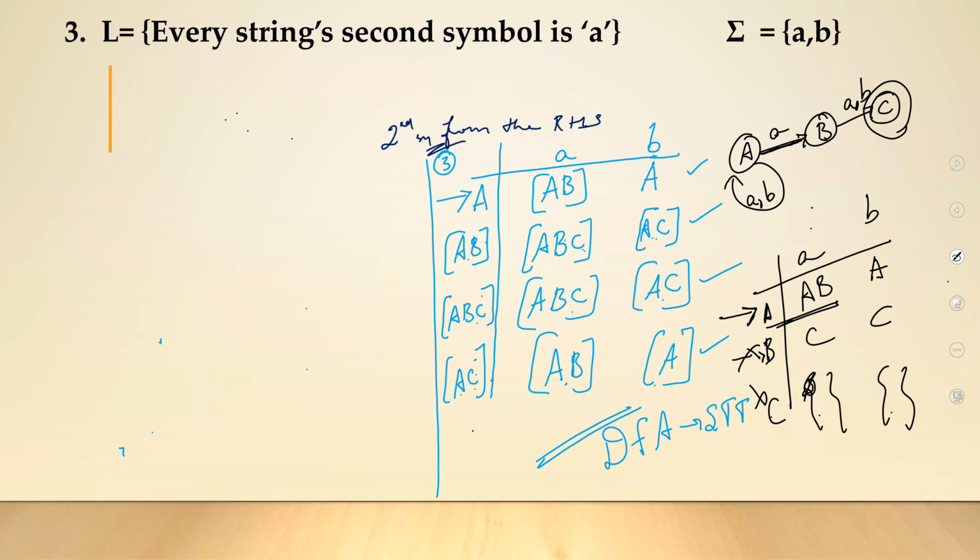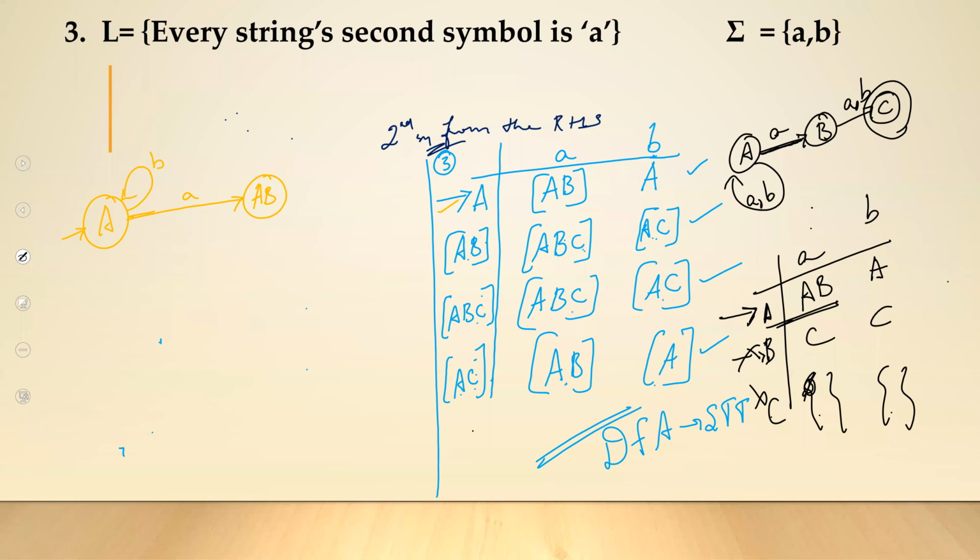Let's draw the diagram for you. Okay. So we'll start with A. You have your initial state A. From A on small a, you will be going to a new state called AB. And A on B, you will be going back to A itself.